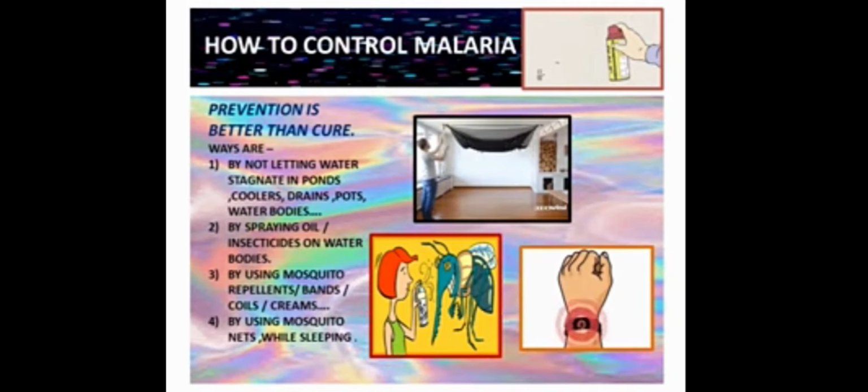What are the preventive measures? How can we control malaria? We should not allow mosquitoes to come inside our home. We should not let any materials store water for many days, not more than 2 days. We should spray oil if there is any contaminated water in front of our home. We can use a mosquito net and neem oil to protect ourselves from mosquito bites. If mosquitoes do not bite us, we can control malaria.